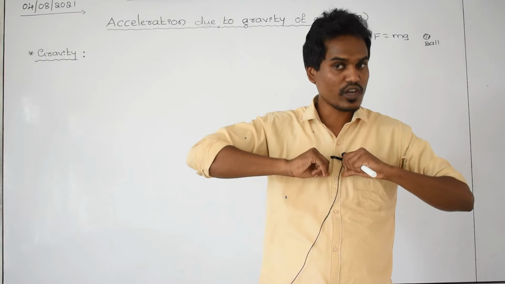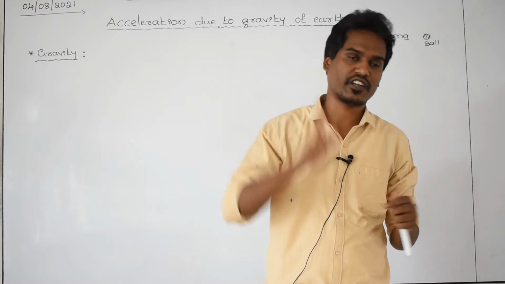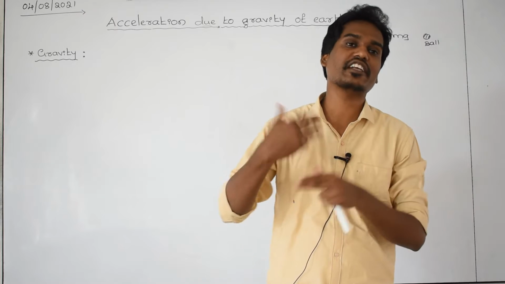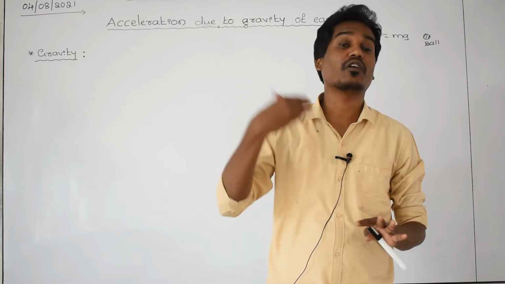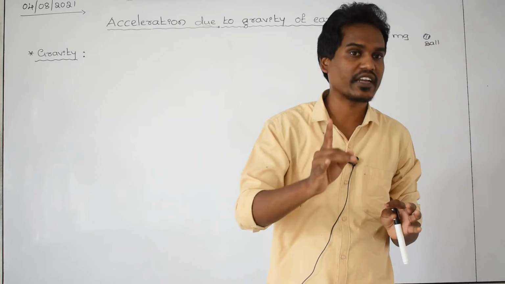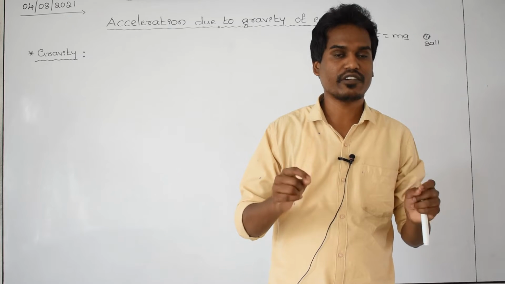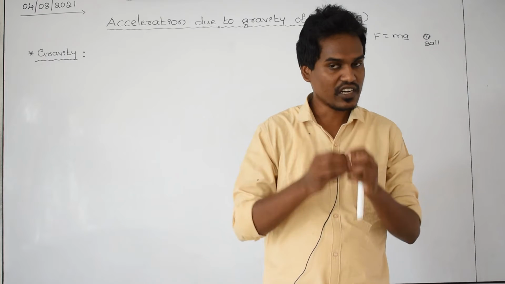My body also has gravity, but it is very less compared to earth gravity, because earth mass is very heavy, therefore its gravity is more, and my mass is very less compared to earth mass, therefore my gravity is less. You keep in your mind, in this universe each and every object has gravity. All the planets have gravity, all the stars have gravity, the sun has gravity.